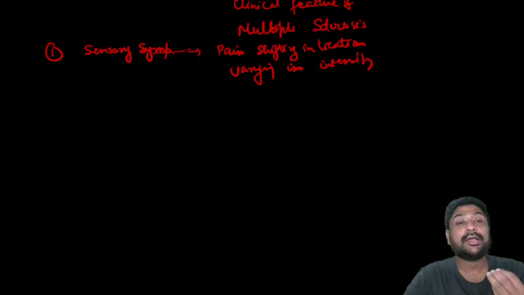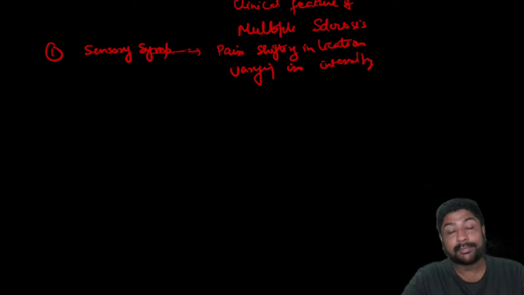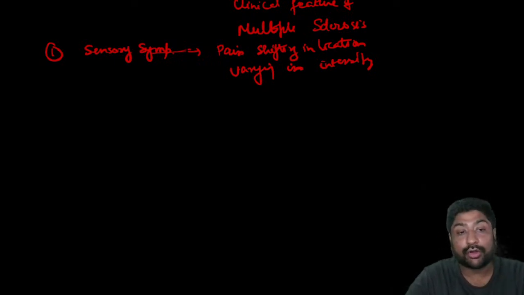So this is the kind of sensory symptoms you are going to get. You are going to have paresthesias, pins and needles sensation, a sensory level may be present if the spinal cord is involved, or multifocal, multi-intensity pain will be there.